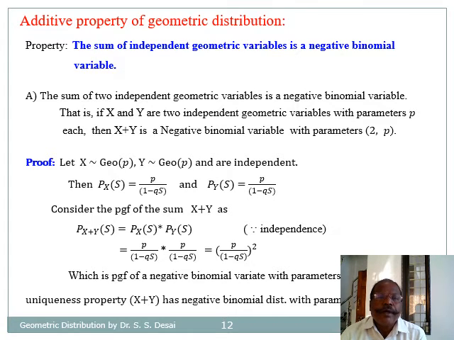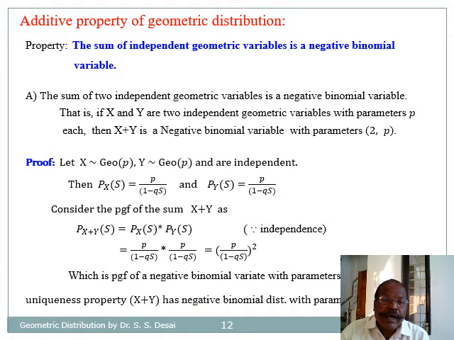This is the additive property of geometric distribution, and the statement is: the sum of independent geometric variables is a negative binomial variable. Now let us prove this for two independent variables, and the statement becomes: the sum of two independent geometric variables is a negative binomial variable. Mathematically, if X and Y are two independent geometric variables with parameter p each, then X plus Y is a negative binomial variable with parameters 2 and p.